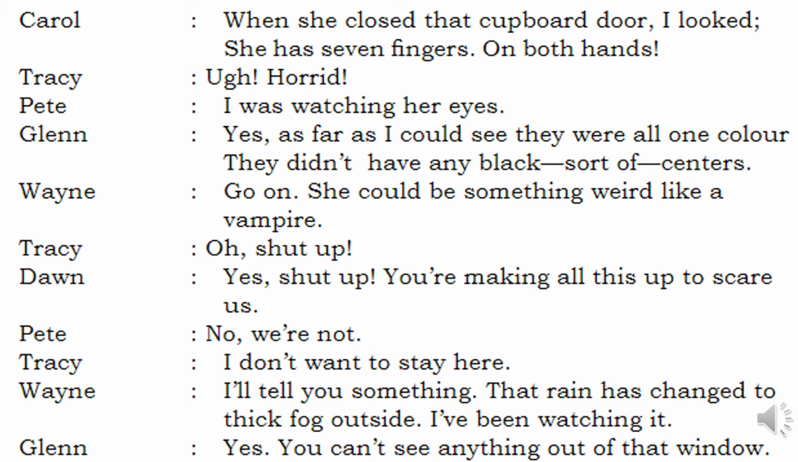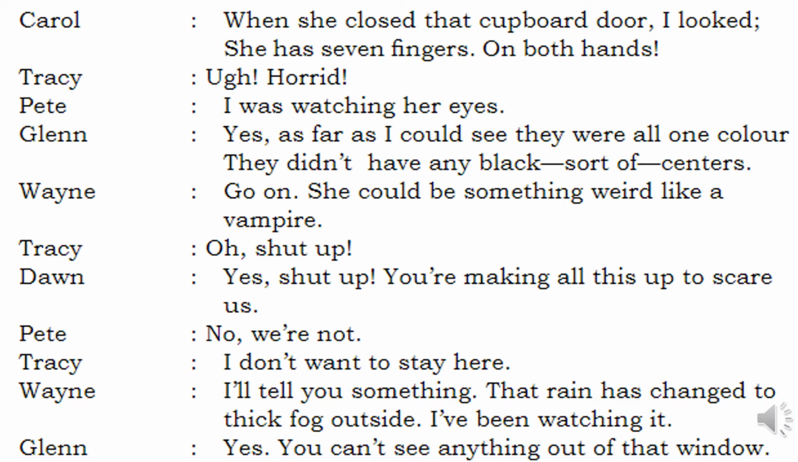That rain has changed to thick fog outside. I have been watching it from a very long time. The rain has now turned to fog. We can't very easily step out. Then what happens? Glenn says, yes, you can't see anything out of that window. From this window, are you able to see anything out? No, the outside environment is completely filled with fog.